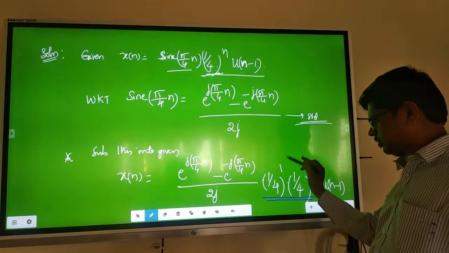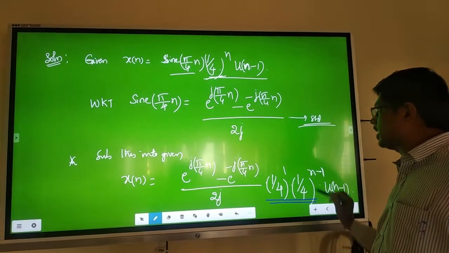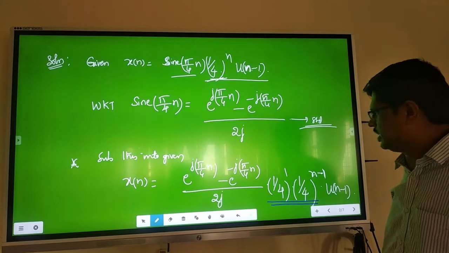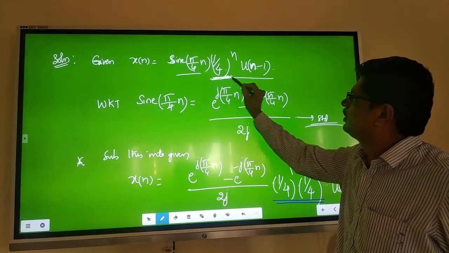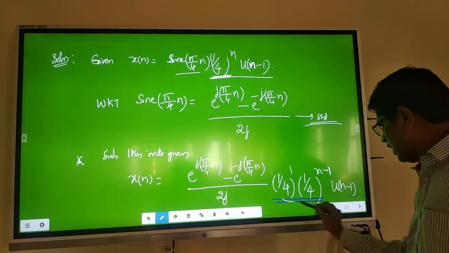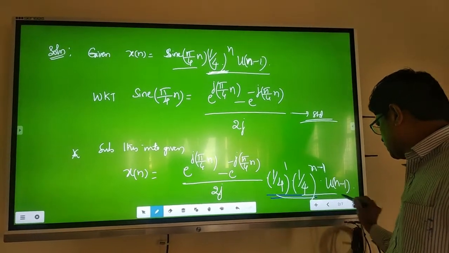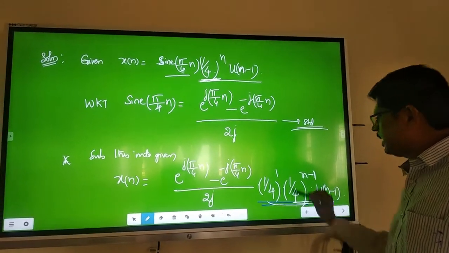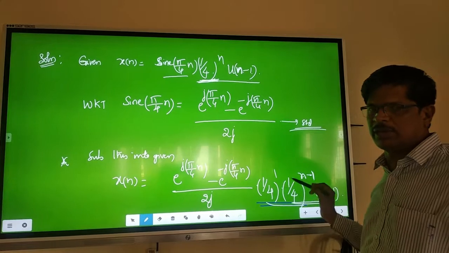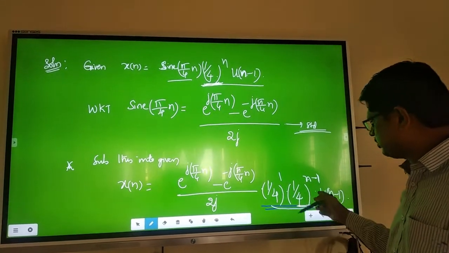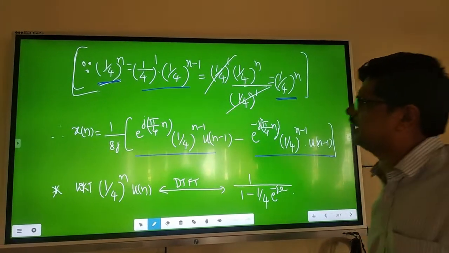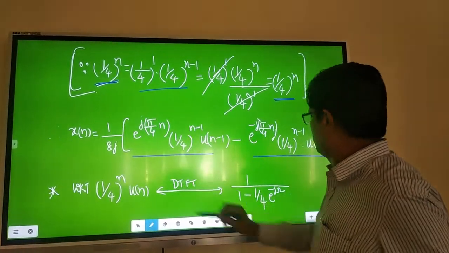It is 0. 1 by 4 to the power 0 is 1. 1 into 1 by 4 to the power n is 1 by 4 to the power n. Just writing this 1 by 4 to the power n in this form. To see these two, I want to use the delayed shift property. That's why I am writing in this form. Next, immediately, now I have shown here.